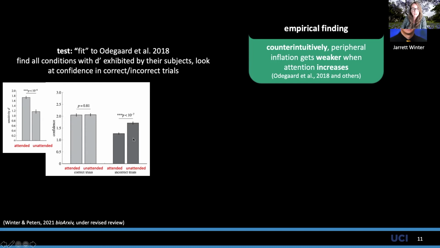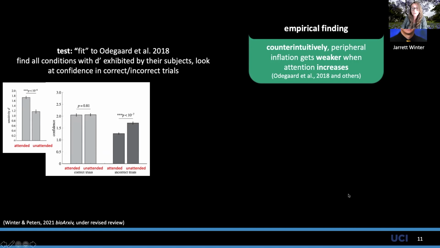So this is the pattern we're looking for. If we subtract the unattended trials from the attended trials, we should see no change in confidence for correct trials, and we should see a negative number, attended minus unattended means negative, for the incorrect trials. And we simulate all our models across a range of attended and unattended conditions. And we increase both the type 1 and the metacognitive noise when attention goes down.